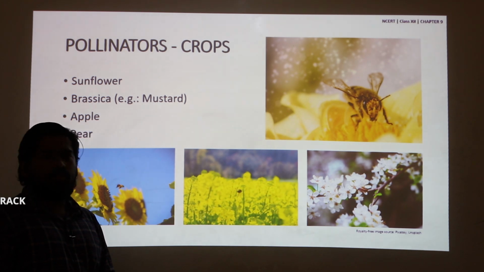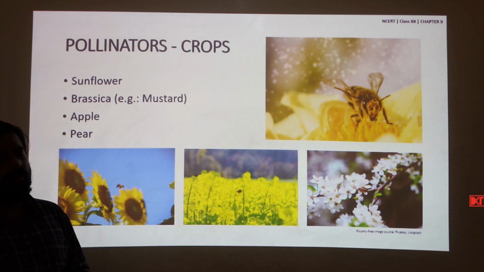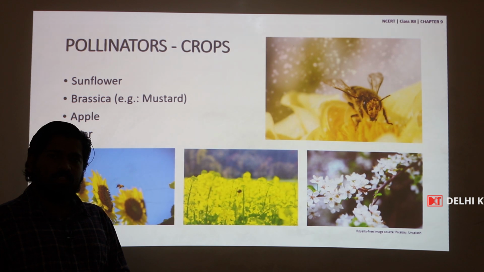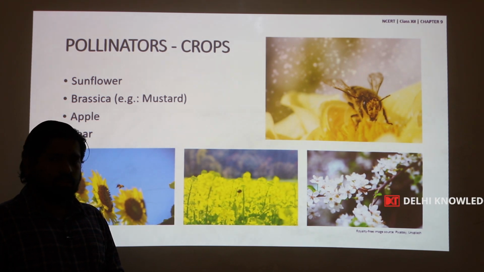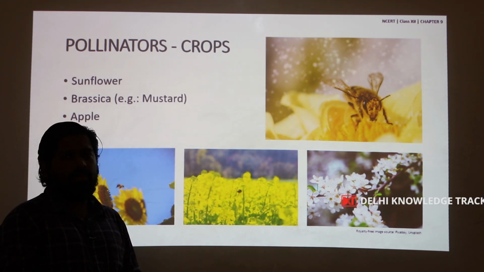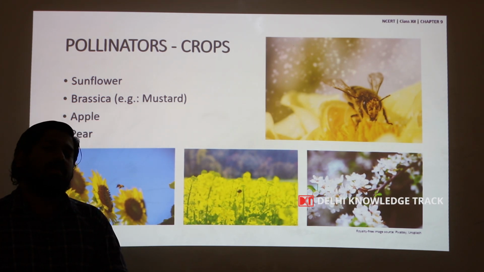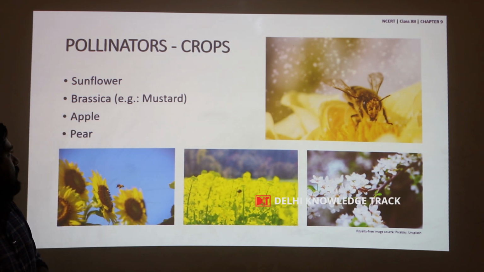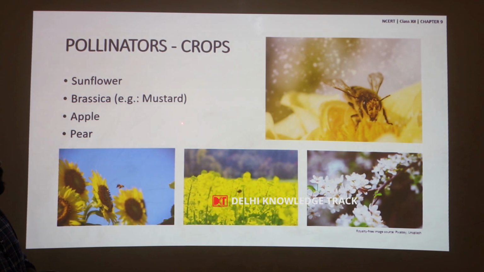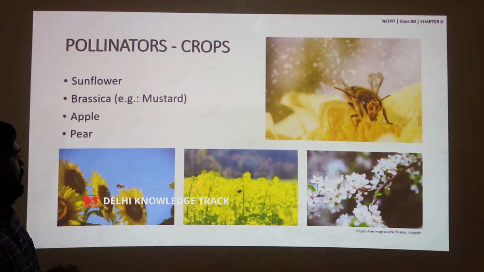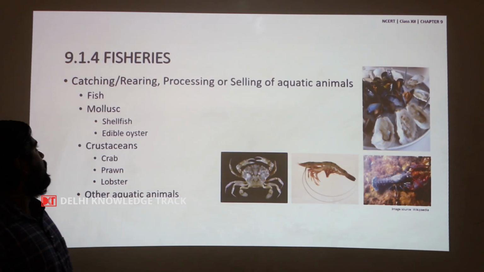It transfers the pollen from one flower to another, and this is beneficial both for the apiculture component as well as for the agricultural crop component. Some of the crops where honeybees are important pollinators are sunflower, brassica species like mustard, apple and pear.